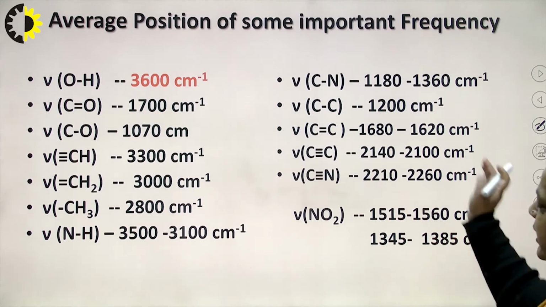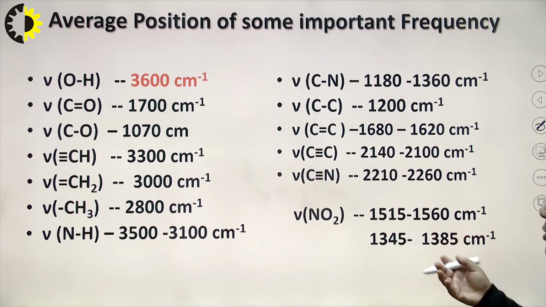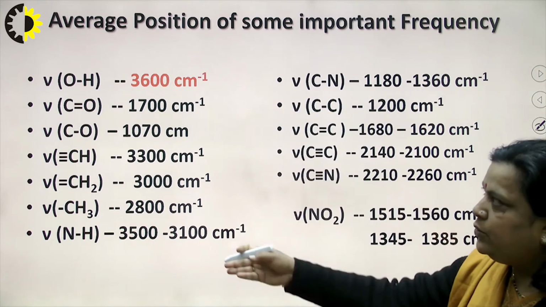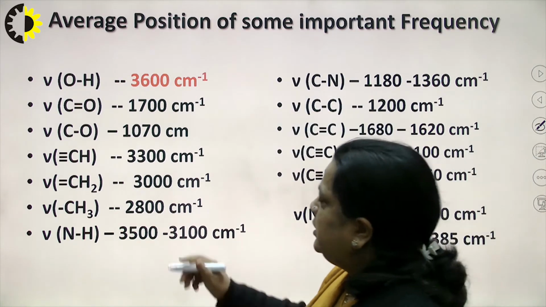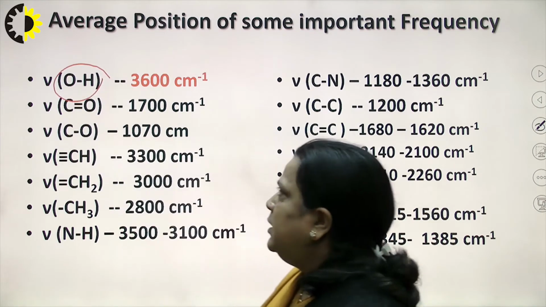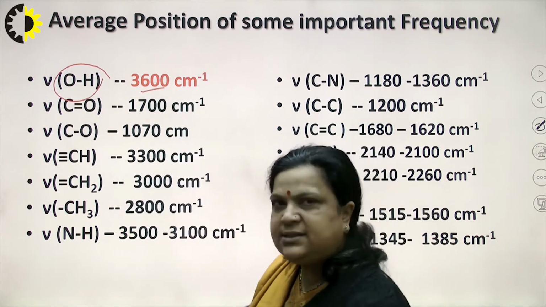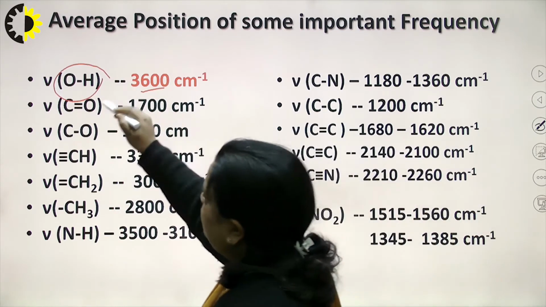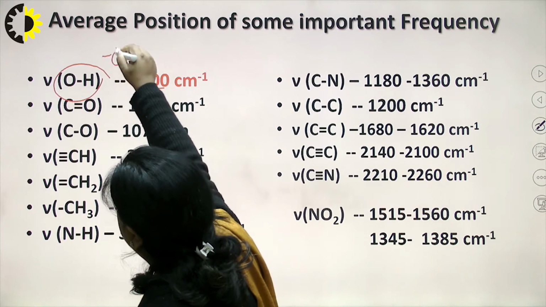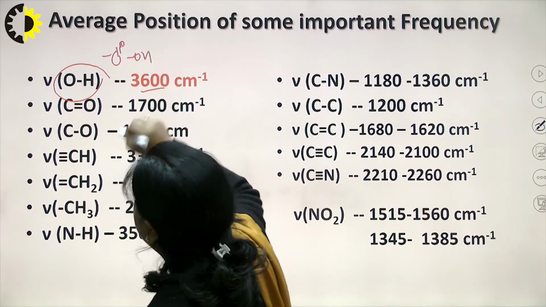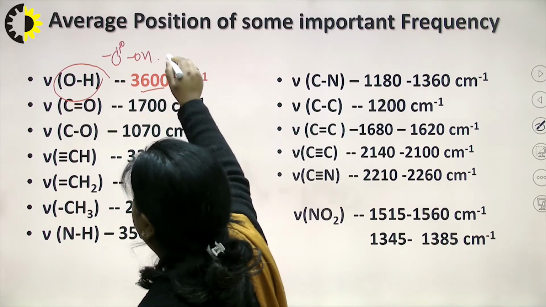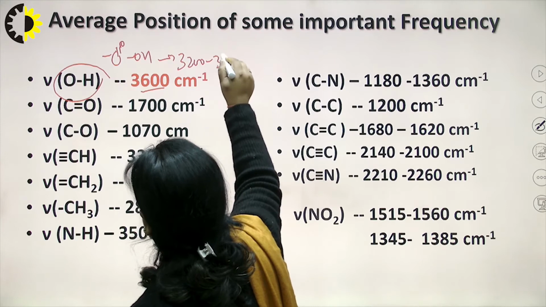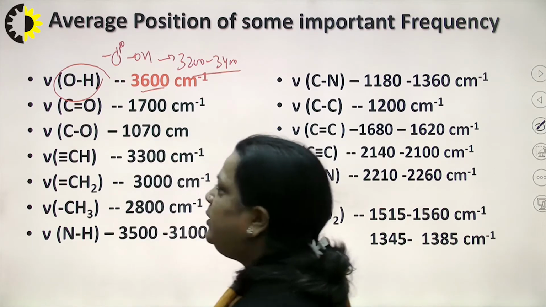Now, there are a few fundamental IR frequencies due to these groups. First, due to OH stretching, the IR frequency is observed at 3600 centimeter inverse, and if this OH group is present in, suppose, an acid, then this value becomes lower. So we can say approximately 3200 to 3435 centimeter inverse.